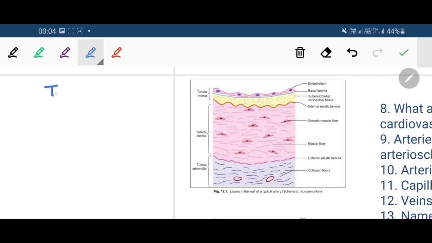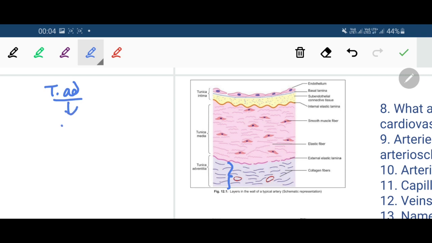The tunica adventitia, the outermost layer, consists of connective tissue in which collagen fibers are predominant, and this layer prevents undue stretching or distension of the artery.